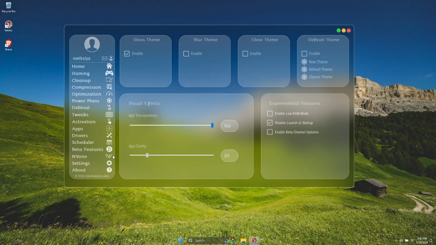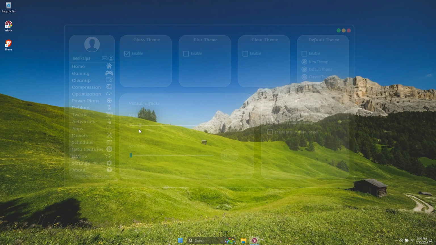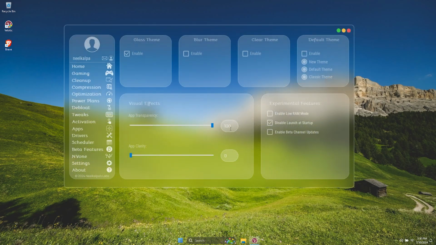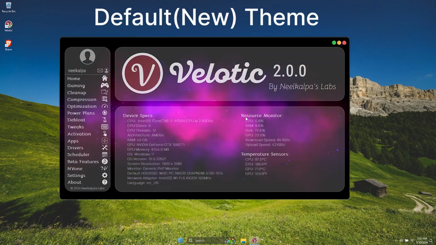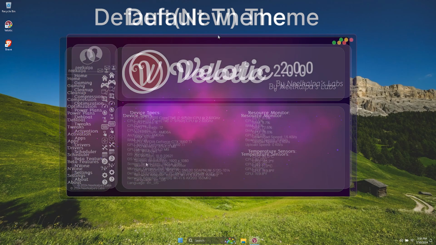On the Beta Features page, you can play around with the app theme. You can increase the app's transparency to blend into the surroundings. Transparency is quite helpful when using Velotic with other apps or games. You can also switch between clear, blur, glass and default themes. The default theme has 3 sub-themes, each containing the background of present and past editions of Velotic.